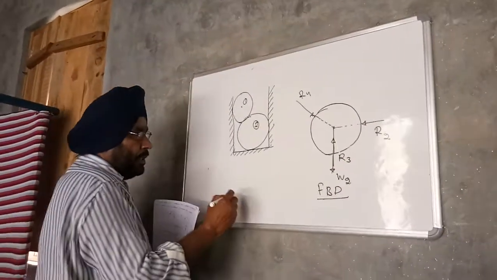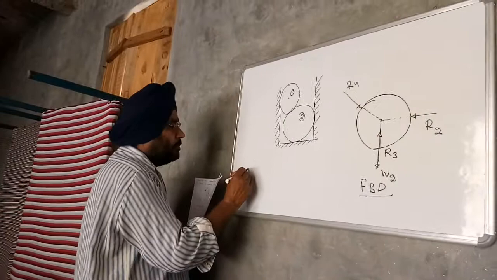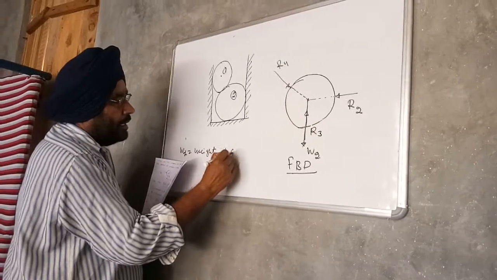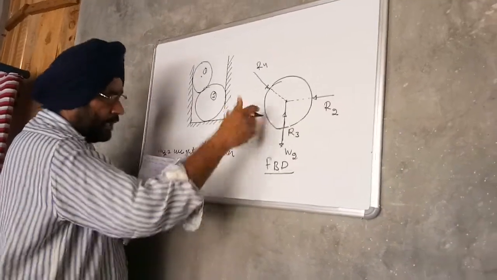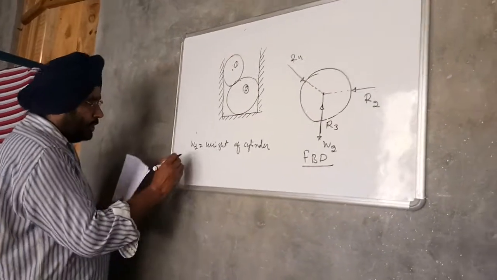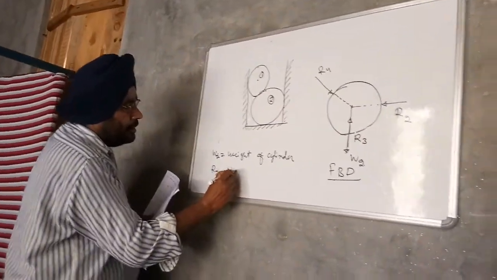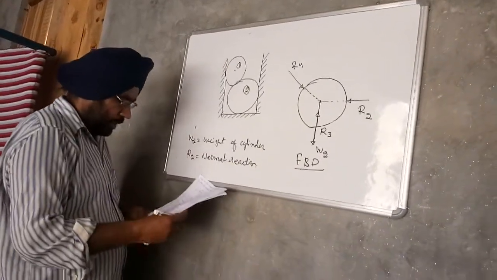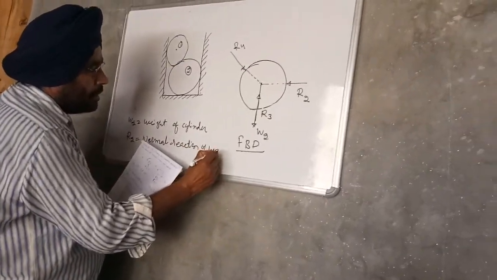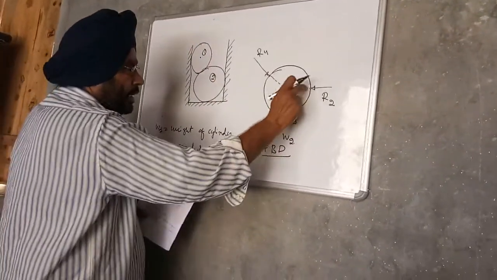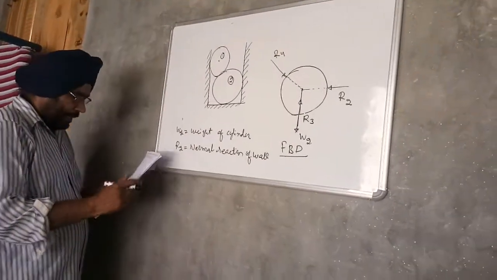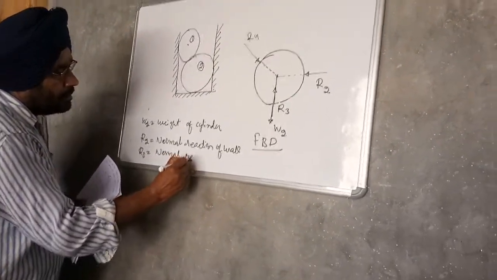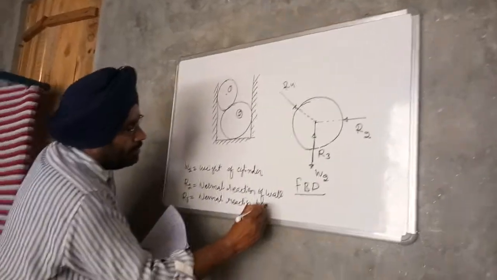W2 is the weight of the cylinder acting vertically downward. R2 is the normal reaction of the wall. R3 is the normal reaction from the bottom surface.